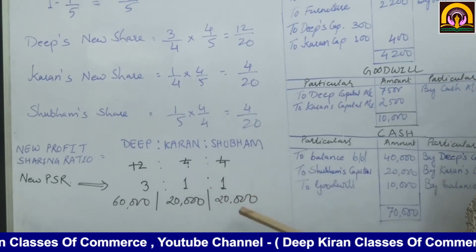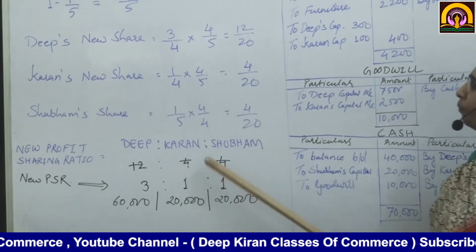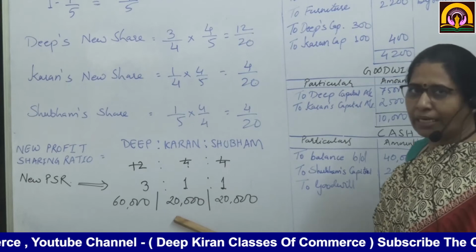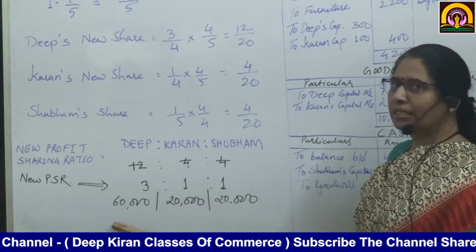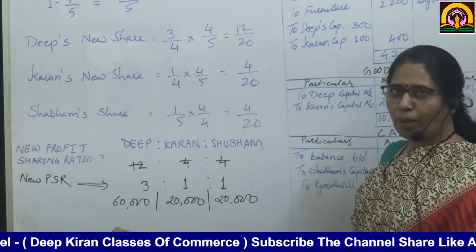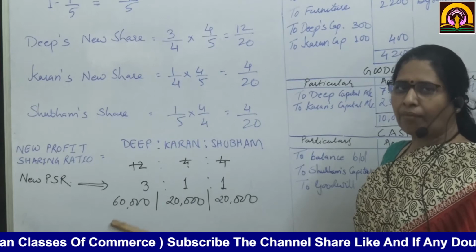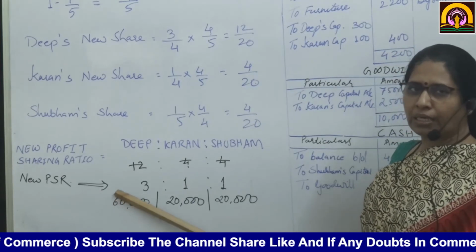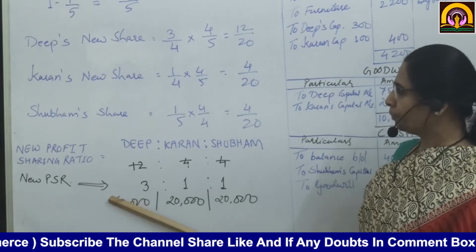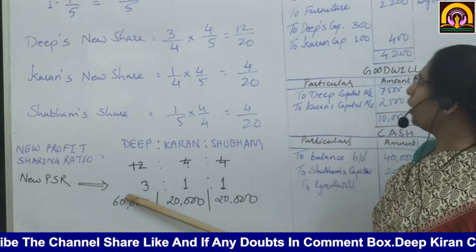For one ratio, if Shubham is going to bring 20,000, Karan will also keep 20,000 and Deep is going to keep 60,000 in the new balance sheet. Whatever excess capital they have, they are going to withdraw, and that is going to be adjusted in the cash account. Have you understood the whole of this sum? Okay.